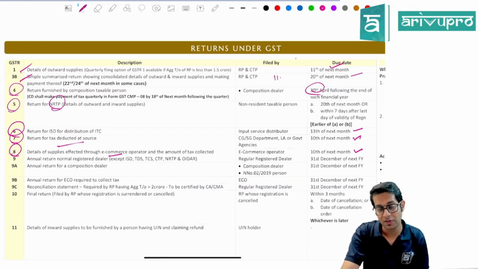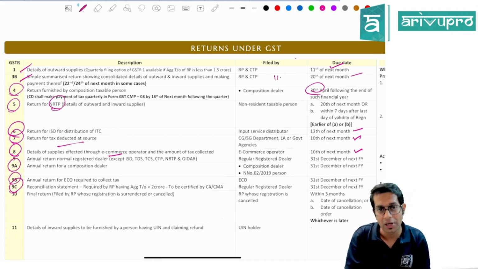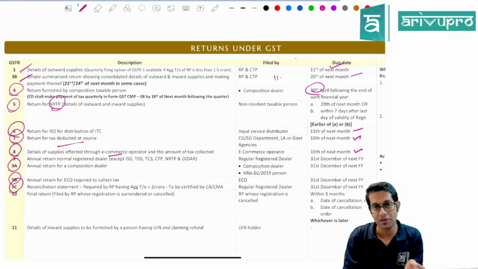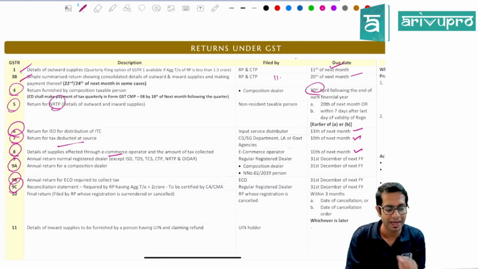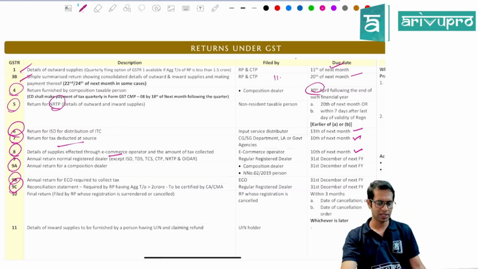GSTR9 is an annual return which is required to be filed by a normal registered person, and the due date is 31st December of next financial year. 9A, 9B and 9C are also similar annual returns. 9C is a reconciliation statement, but 9A is an annual return which is required to be filed by a composition dealer, and 9B is an annual return which is required to be filed by an e-commerce operator who is collecting taxes. The due date is the same, 31st December of next financial year.